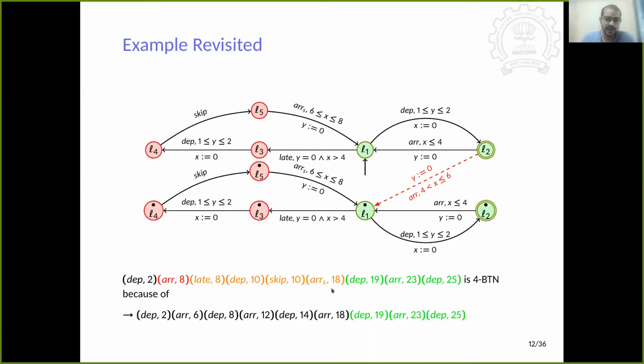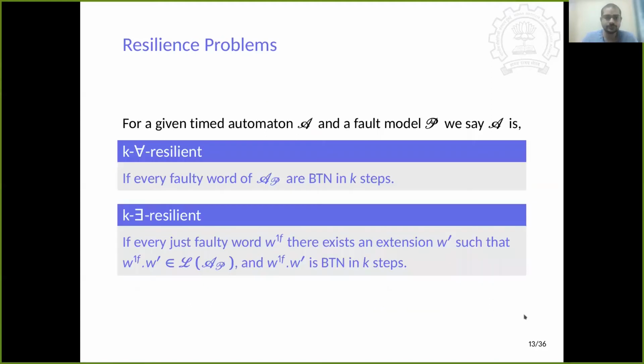And from there it arrives at, this is skipped arrival, we name it skipped arrival at L1 in the previous state at 18 time units. Now, if we compare this word, which is a good behavior of the system, that means a run of the original automaton, then we will see that after this faulty transition, and after 4 steps, 1, 2, 3, 4, this suffix matches the good suffix of this good behavior. So we say that this word is a 4 BTN because of this particular run or word.